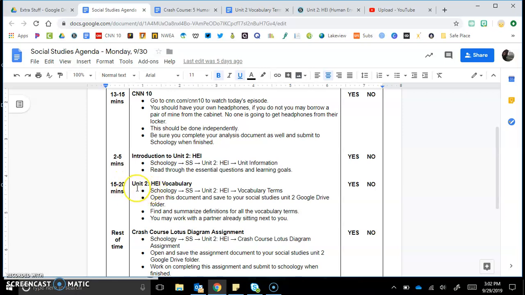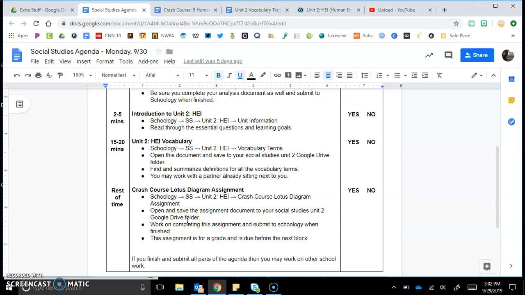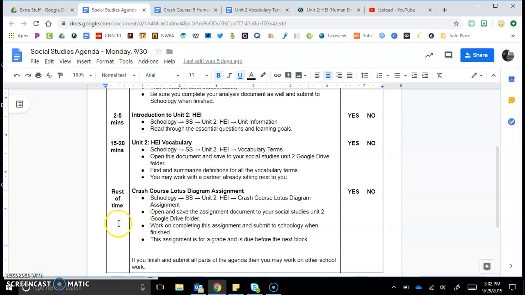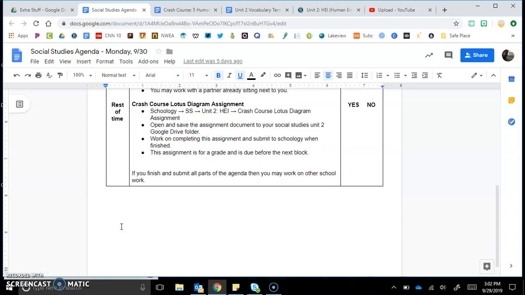Remember, vocabulary does have to be done first, okay? Even though you're not submitting it, this does need to be done first, and you need to make sure that you put this into your Unit 2 folder in Google Drive, okay? Then the rest of the time can be spent on that Crash Course Lotus diagram assignment. If you get done with all of that and you've submitted things or put them where they need to go, then you may work on other schoolwork. Please make sure that you are actually working on other schoolwork.